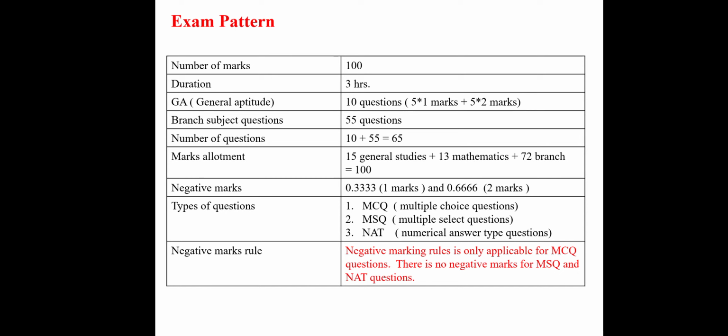So the next, third one is NAT, which means numerical type questions will be asked. A problem is given, all the data will be given, and a calculator is also provided on the screen. You need to calculate the answer and enter that value. They will also ask for digits. If your answer is a decimal, they will say up to 4 digits, up to 5 digits, or up to 2 digits. So they will notify you and you need to answer accordingly.